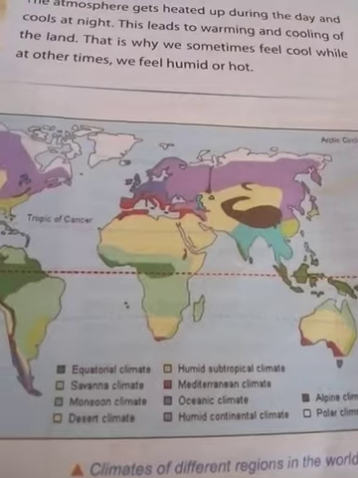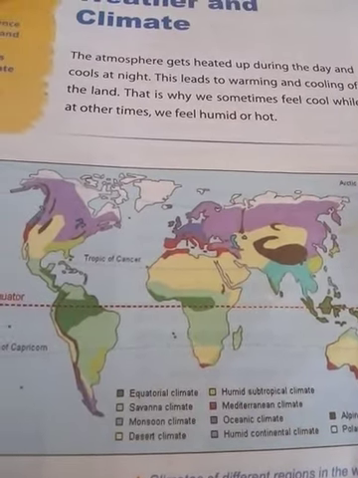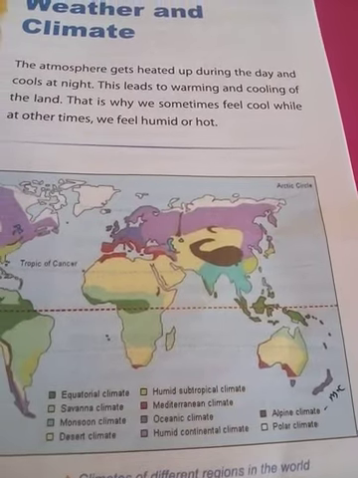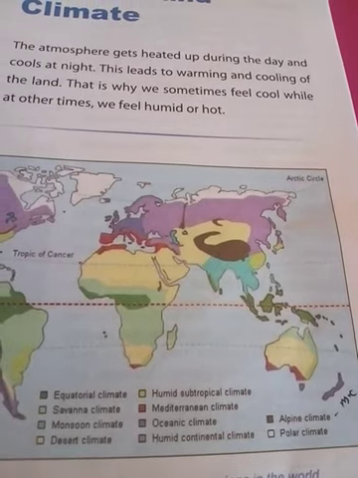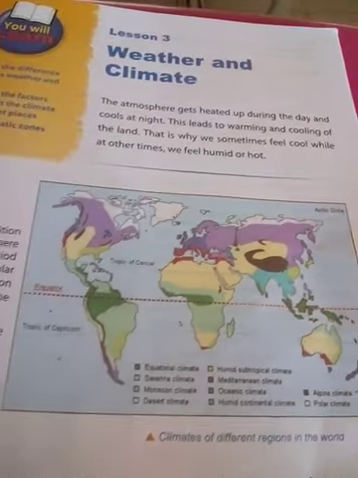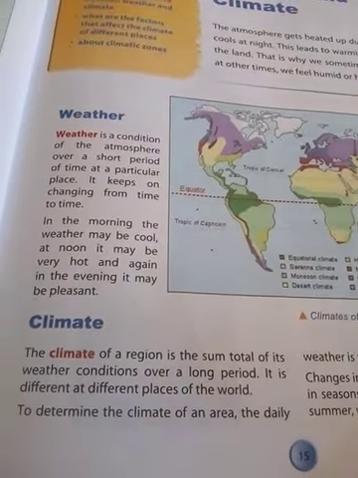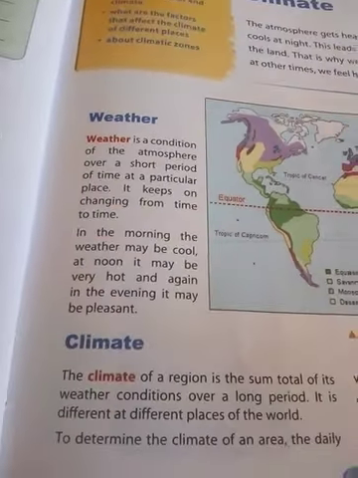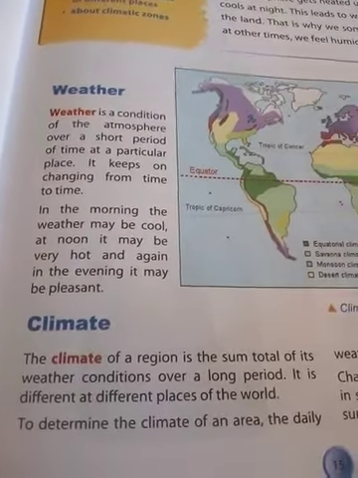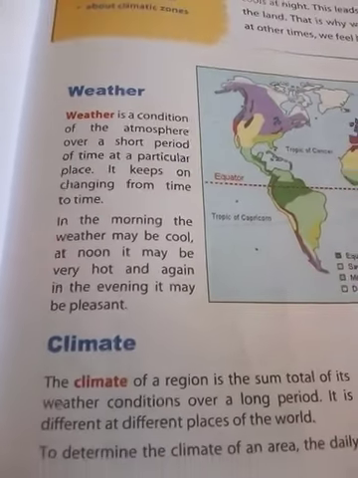We have already listened to the 10 climatic types: equatorial, savanna, monsoon, desert, humid subtropical, Mediterranean, oceanic, continental, alpine, and polar. Once again I repeat, weather is a short period, but climate is a long period. The Bangalore climate is a cool climate. We often say today's climate is not good, but that is not decided by climate, that is decided by the weather.